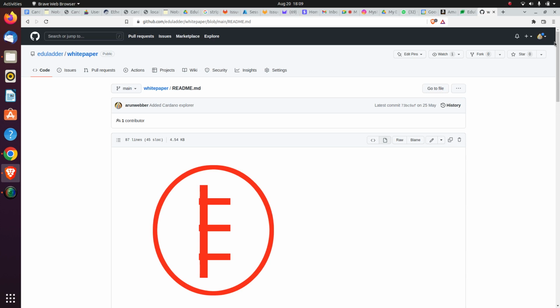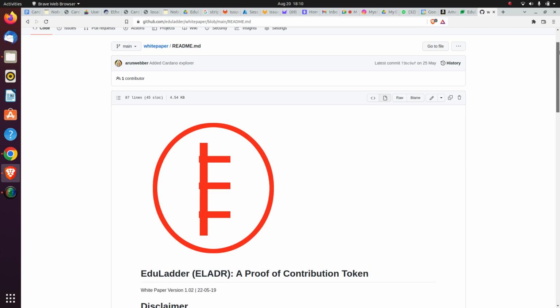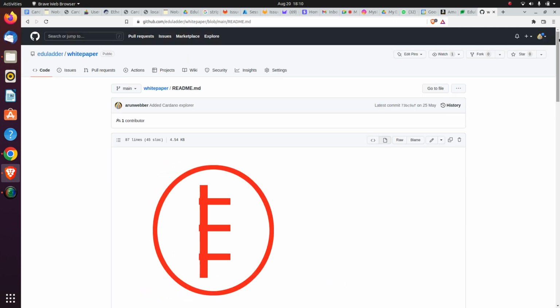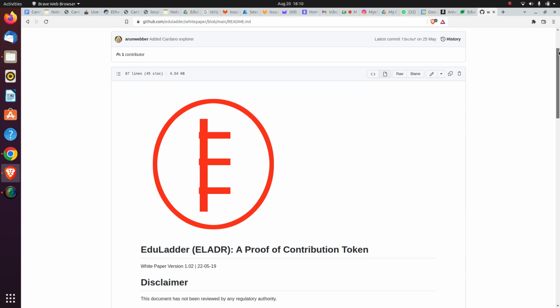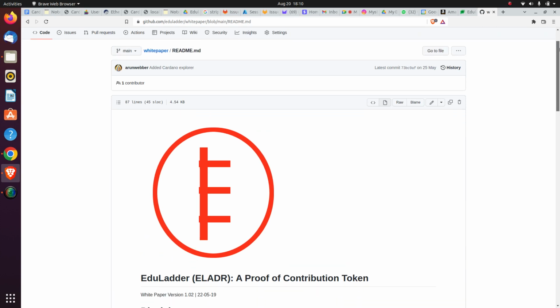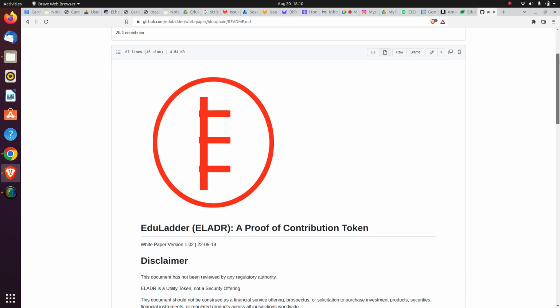Other question-answer communities we know are Quora, Stack Overflow, and other small communities just like Eduladder. But what makes Eduladder different from these communities is that we are actually powered by the Cardano blockchain. This makes Eduladder different from the rest of the communities. Now let's talk about what the Eduladder token is, how you can earn it, and how you can spend it in order to get money.